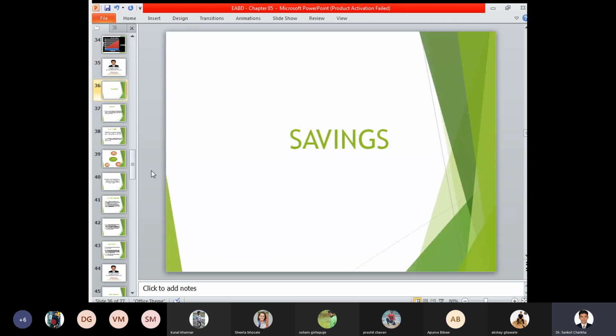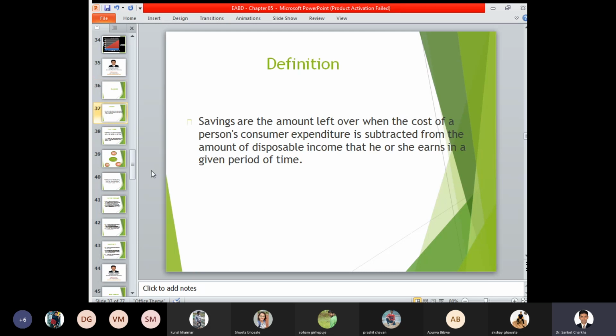Okay, now today we are moving towards the next point, that is savings. Savings are the amount left over when a person's consumer expenditure is subtracted from the disposable income that he or she earns in a given period of time. We have already covered the concepts of MPC and MPS, which means marginal propensity to consume and marginal propensity to save.